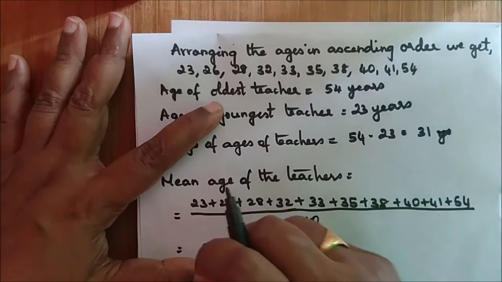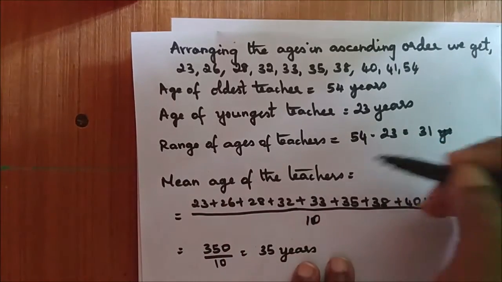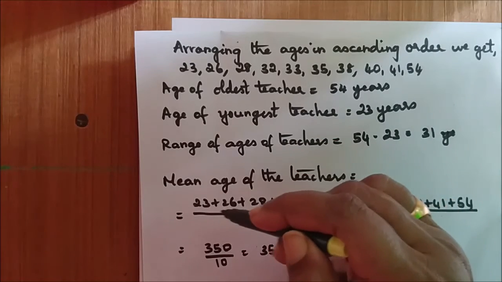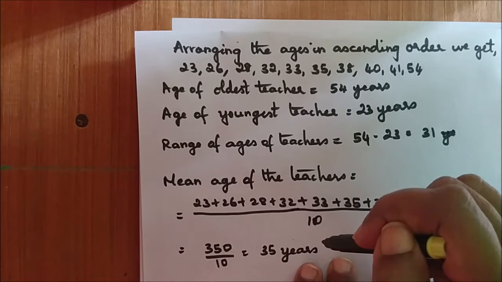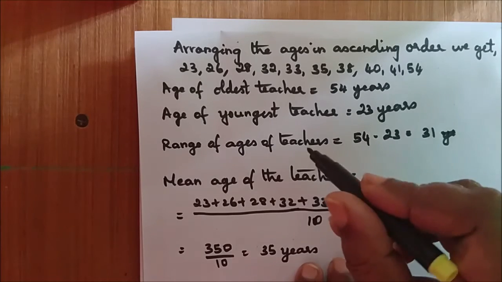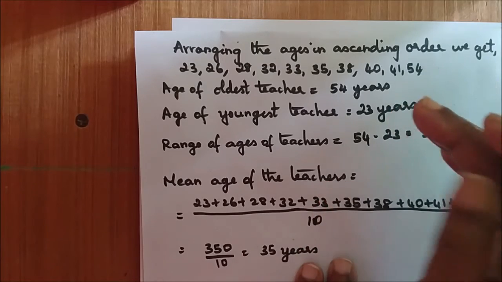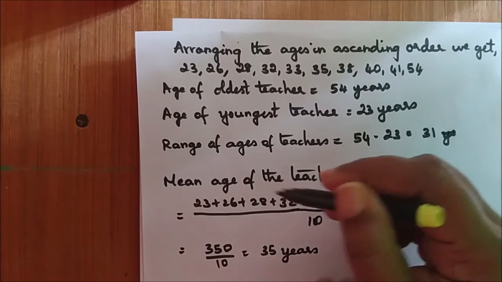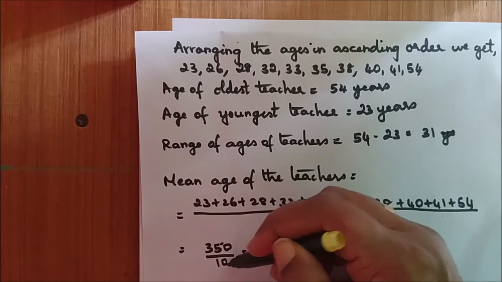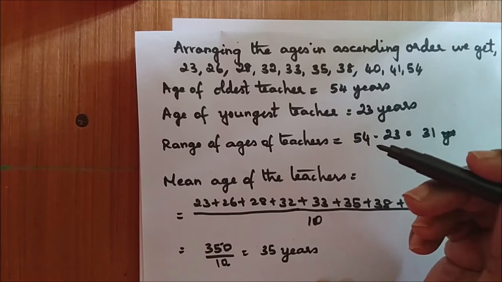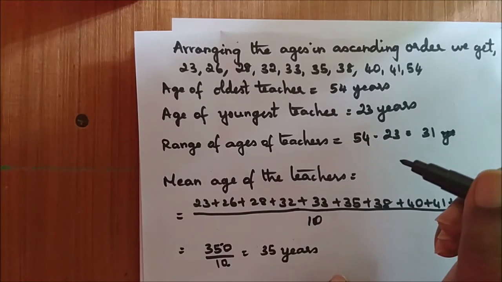I hope you understood this. The next is the mean age of the teachers. For that, let me add all the 10 values, and I should divide them by 10. Why? Because this is a value where the ages of 10 teachers are given. So when I add all the numbers, I get 350 and I divide by 10. So 35 years is the average age of the teachers, or the mean age of the teachers.